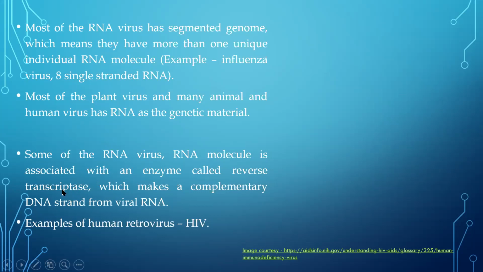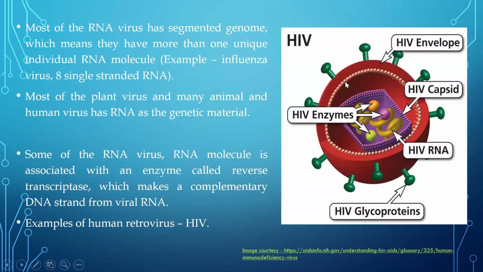We will discuss the function of the reverse transcriptase enzyme in the coming slides, but you have to understand that not all RNA viruses are called retroviruses. Only a few of them are called retroviruses because they have a very important enzyme, called reverse transcriptase. So this is the structure of HIV. HIV is a retrovirus. We have the envelope, then these glycoproteins, then a capsid, and inside it they have the HIV genome, which is an RNA molecule. Along with the RNA molecule, you're going to have certain enzymes, which are called reverse transcriptase enzymes. Because of these enzymes, they are called retroviruses. So this is an example of the HIV virus.